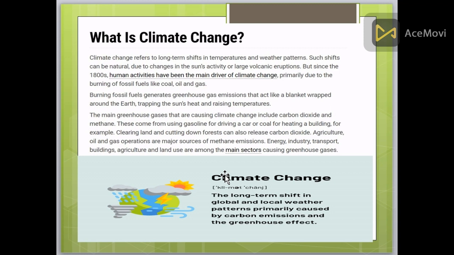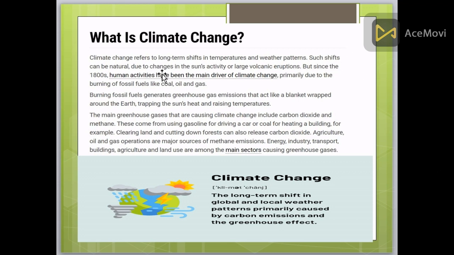First of all, the question is: what is climate change? Climate change refers to long-term shifts in temperatures and weather patterns. As you all know, nowadays there is a temperature rise and the weather is changing frequently as compared to 100 years back or 50 years back. There is a huge difference between that era and nowadays.